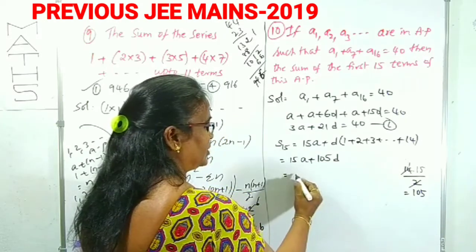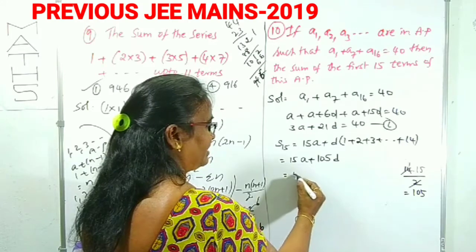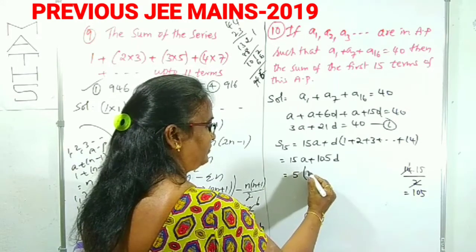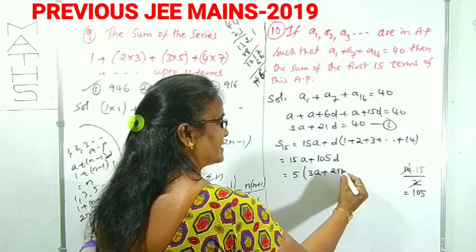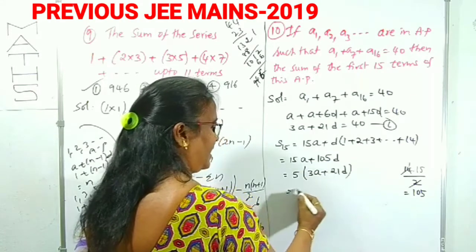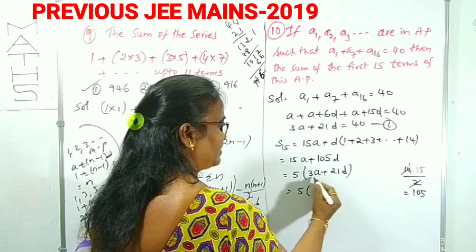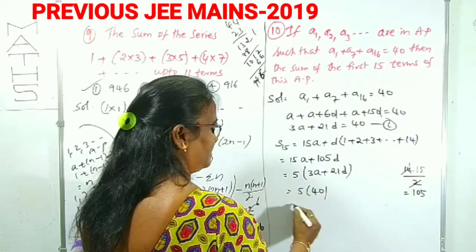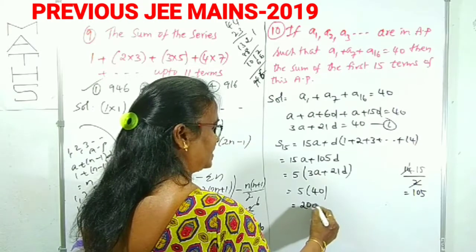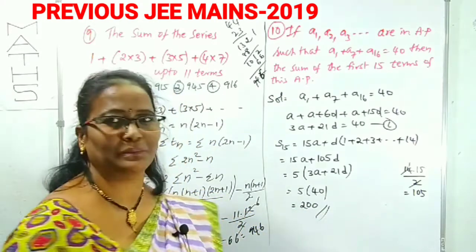From these 2 terms we take 5 common: 5 3's are 15A plus 5 21's D. Okay. Now 5 into 3A plus 21D, we already have the result from result 1. That is 40. So 5 into 40 is 200. This is our required sum.